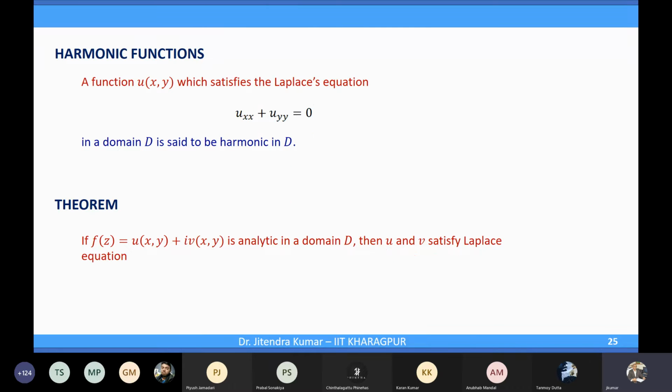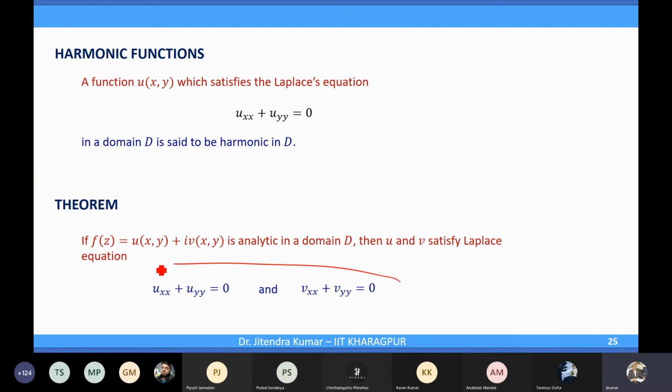So if this f(z) is analytic in a domain D, then the components u and v of your function f(z) satisfy the Laplace equation. That means u_xx + u_yy will be 0 and v_xx + v_yy will also be 0.